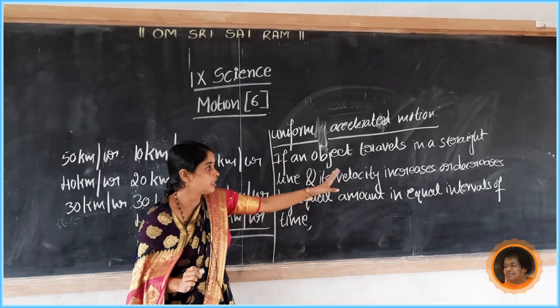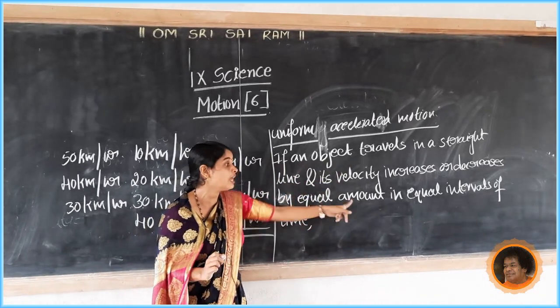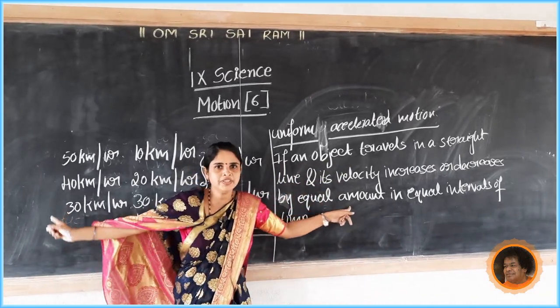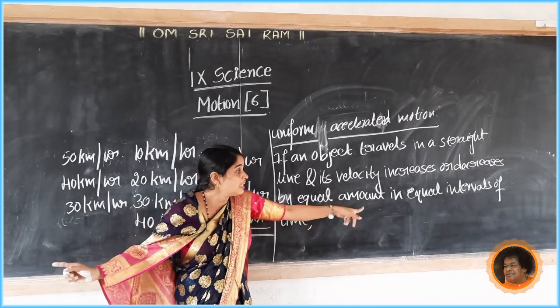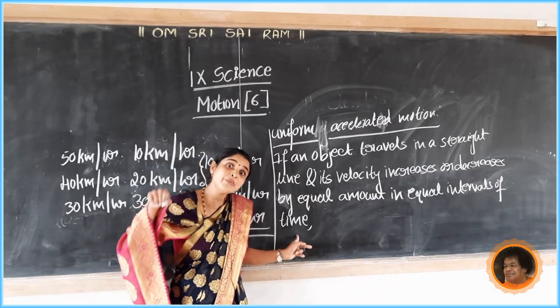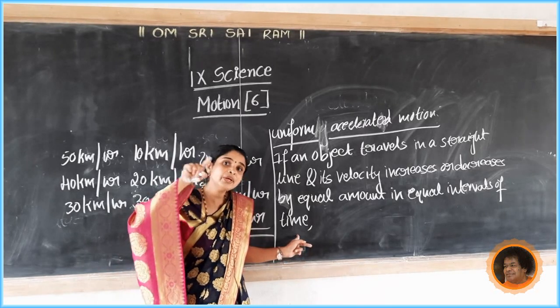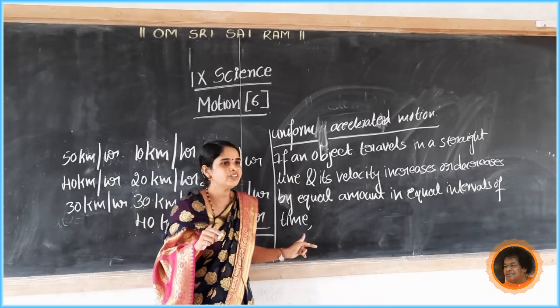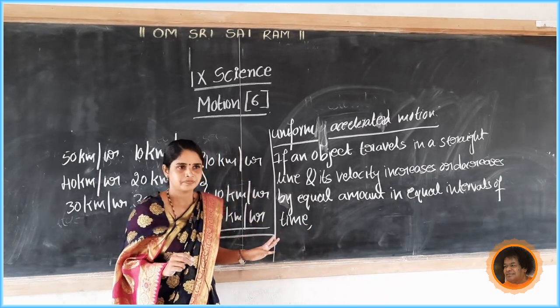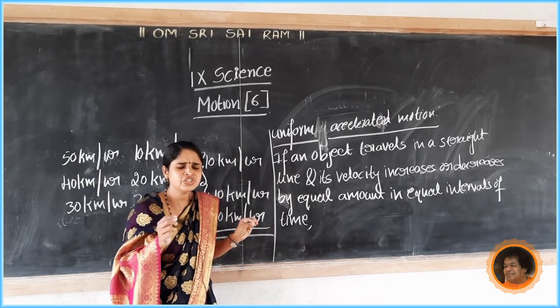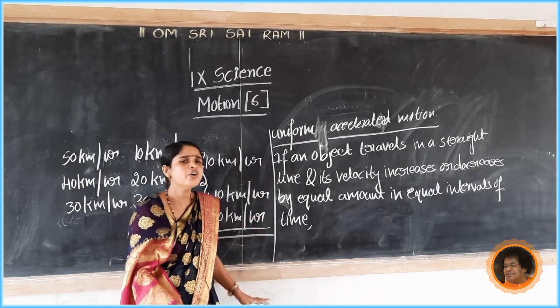Here velocity increases or decreases by equal amount. Equal amount means here 10 kilometer per hour, equal amount in equal intervals of time, for every 1 minute. Then the acceleration of the object is said to be uniform.